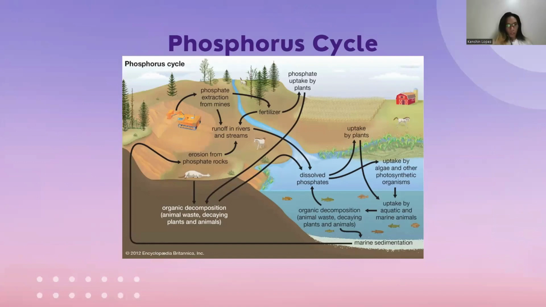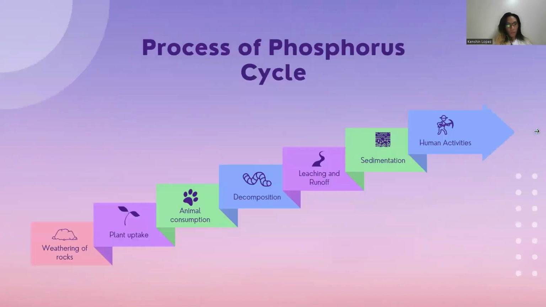Phosphorus cycle. The phosphorus cycle is a significant cycle that describes the transfer of phosphorus, which is necessary for the growth of plants and animals, between various elements of the environment. Life on Earth is made possible by exchanging inorganic and organic phosphorus between rocks, soil, water, and living things. The process by which phosphorus is cycled through the hydrosphere, geosphere, and biosphere is known as the phosphorus cycle. The cycle's primary steps are as follows.